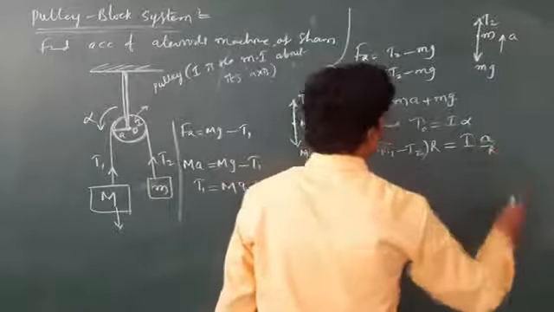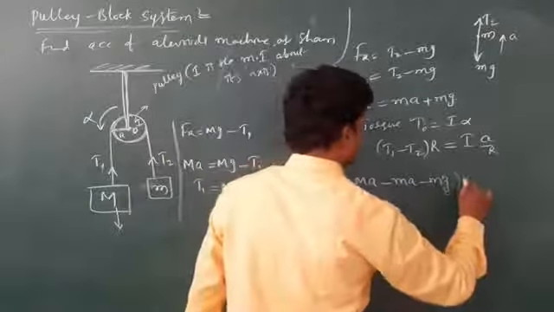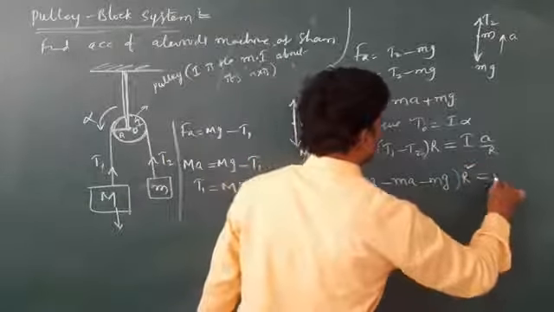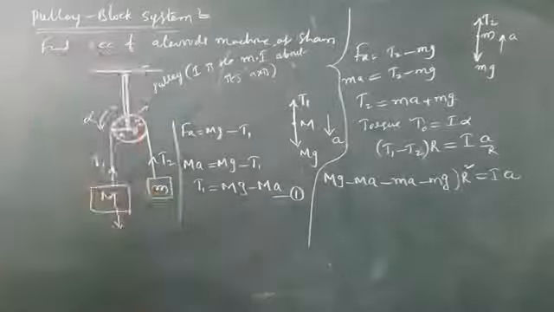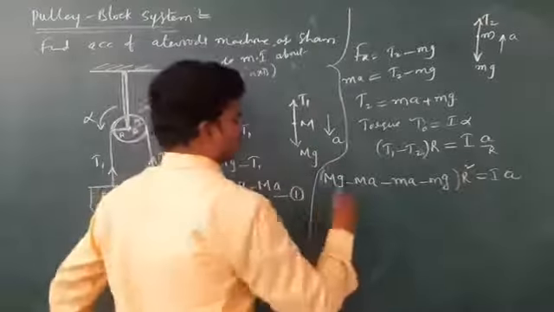Then T1 minus T2. So T1 is capital M g minus M A, and T2 is small m A plus small m g. Do some simplifications: take this R this side, or otherwise multiply this R square. The target is acceleration A, we need to find.